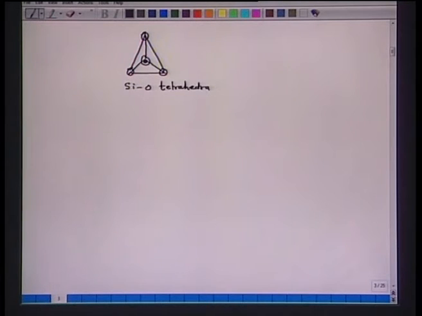The 2 tetrahedra are joined at the vertex. So, these are the 2 tetrahedra joined at the vertex, with oxygens surrounding the silicons.